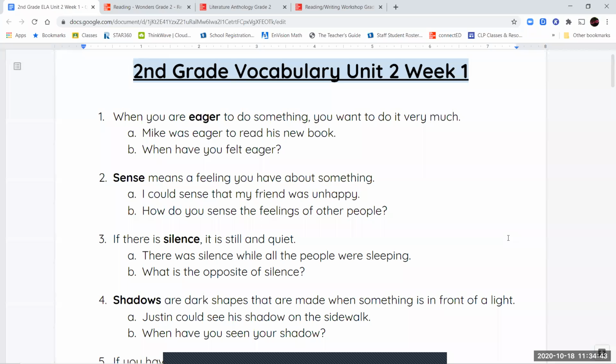Hello, second grade, and welcome to Unit 2, Week 1 in Language Arts. This week we have a new set of vocabulary words.